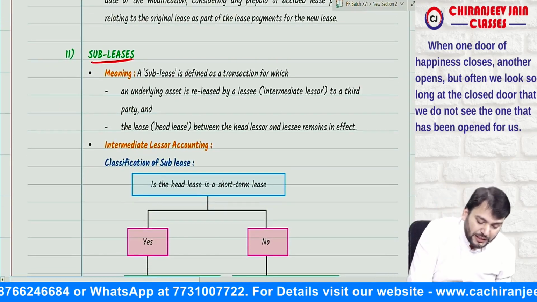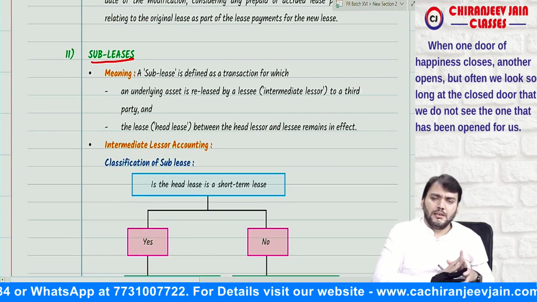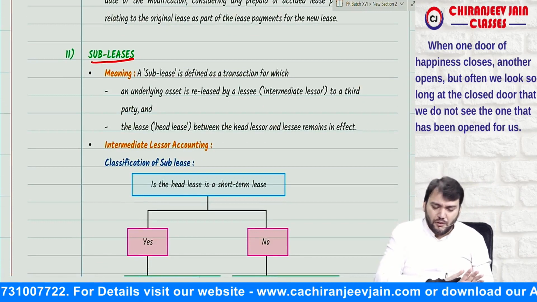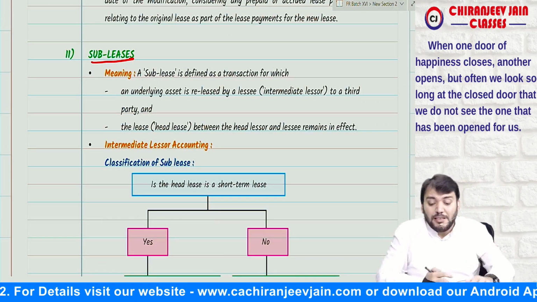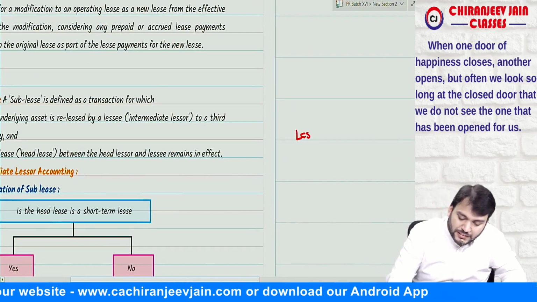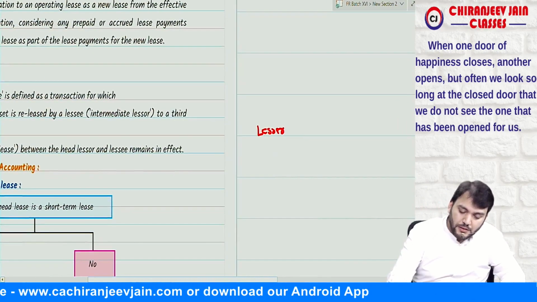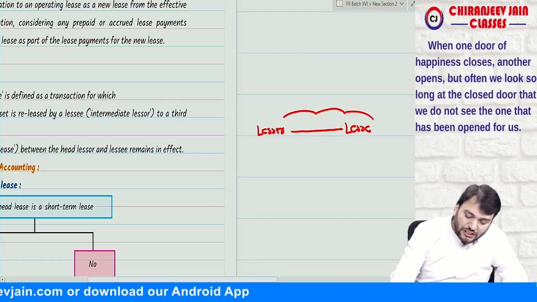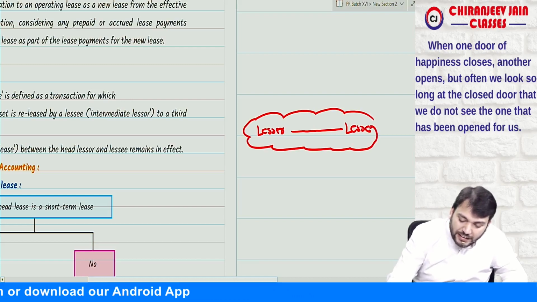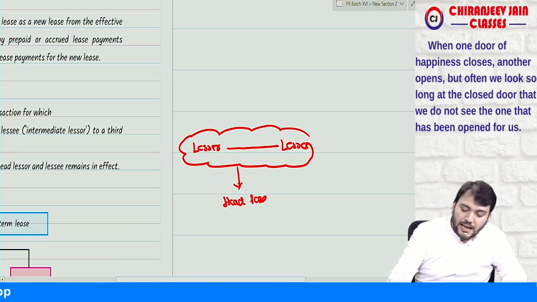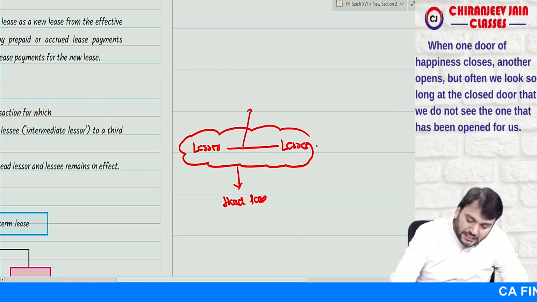Next point is sublease. Now sublease is very easy. Nothing complicated in this. Sublease means, suppose lessor transfers asset to lessee. So this is known as head lease, and then this is lease.